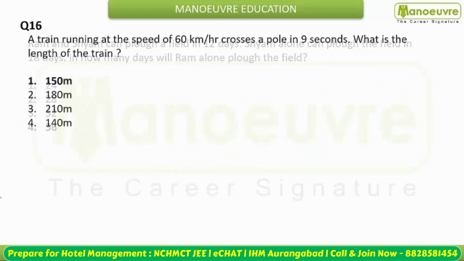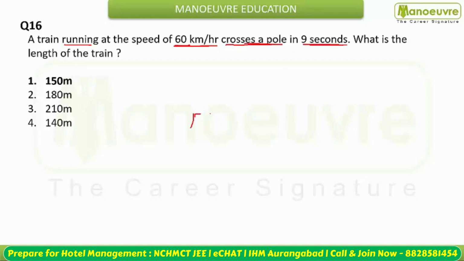Let's move to the next. Next is: a train running at a speed of 60 km per hour crosses a pole in 9 seconds. This is your train. You are given that it crosses a pole in 9 seconds. That means it covers its own length. Now you have to find the length of the train.